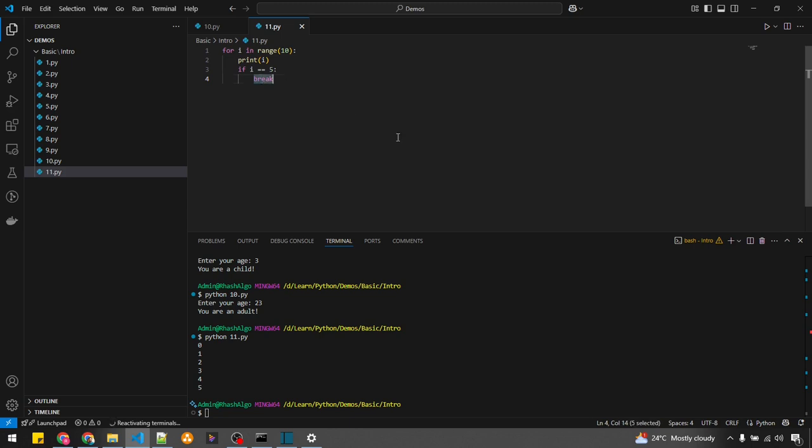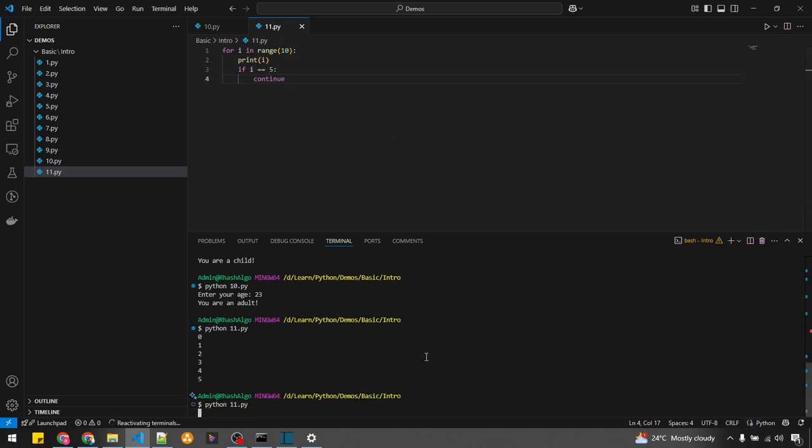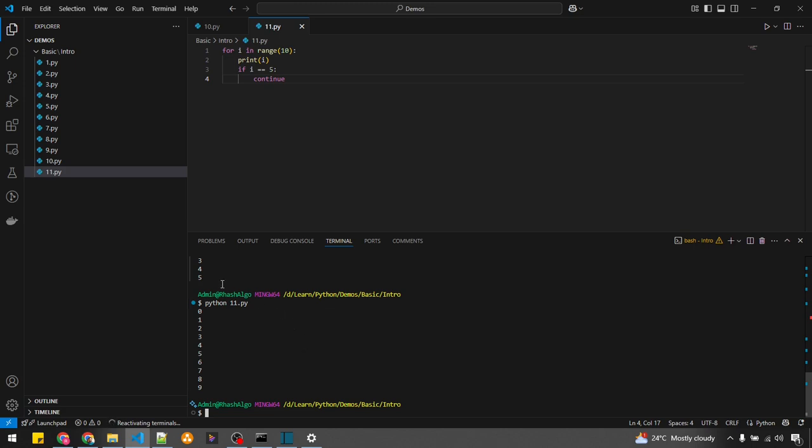So if I have continue, see the magic. See the magic, guys. When I had break here, the loop has been broken, which means my complete program execution stopped here because my for loop is broken.